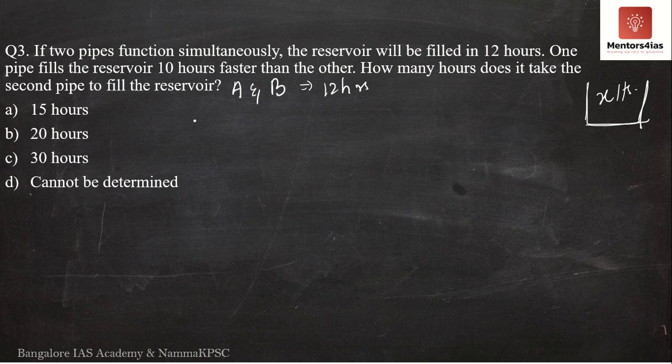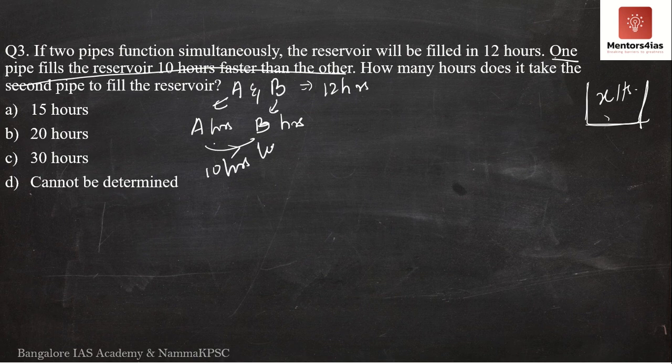So I am taking A number of hours by pipe A and B number of hours by pipe B as the amount of time taken to fill the tank. Here this statement says one pipe fills the reservoir 10 hours faster than the other. Meaning if A is filling the tank at a much faster rate, it will take 10 hours lesser than B to fill the tank.